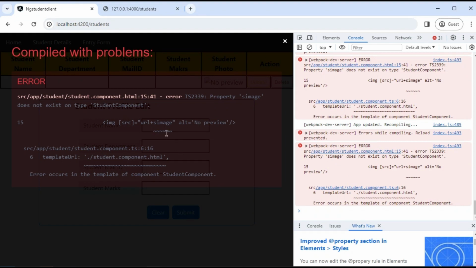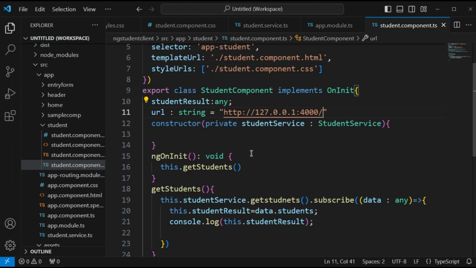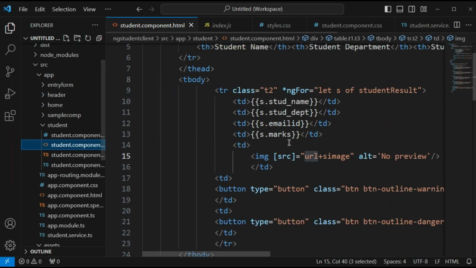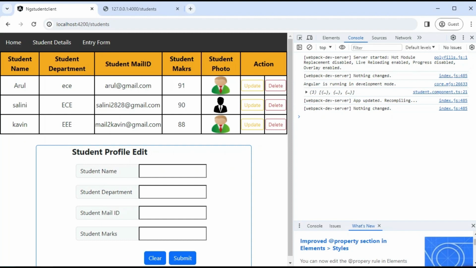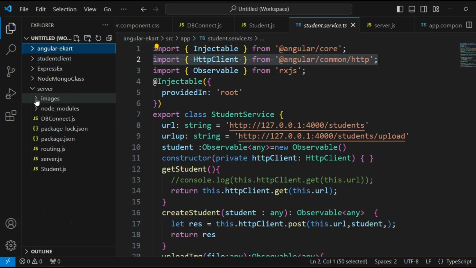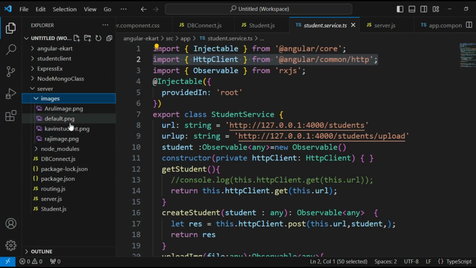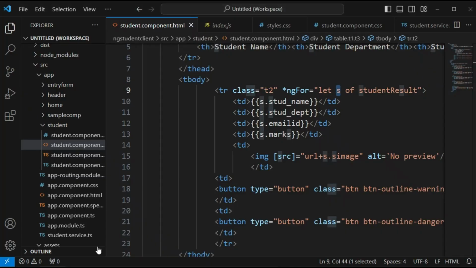Now we have the error on s.image, right? Because we have to use s.image, where s is the iterate variable, so we have to use that object. See here, we are getting the values of the students and also we are getting the photo. Already we have the images inside this, so that we are getting. Now